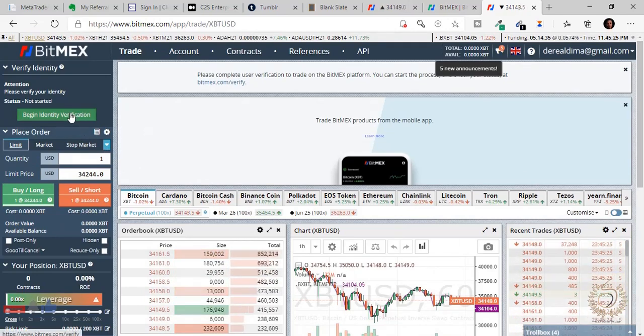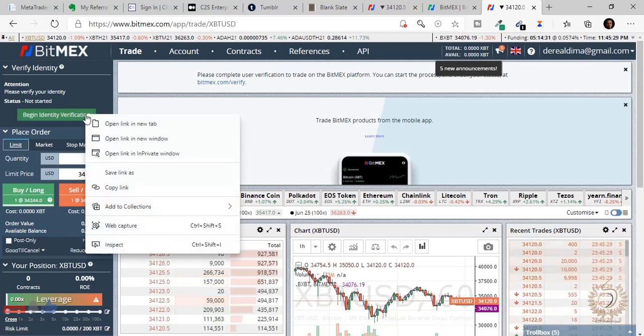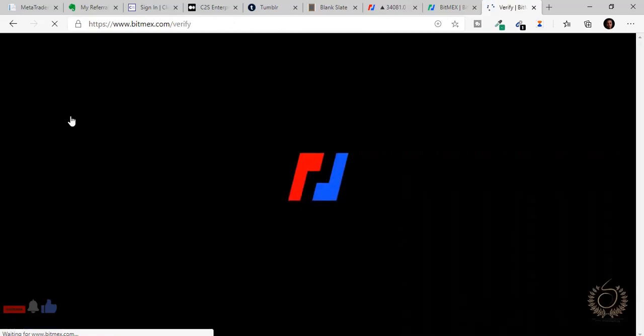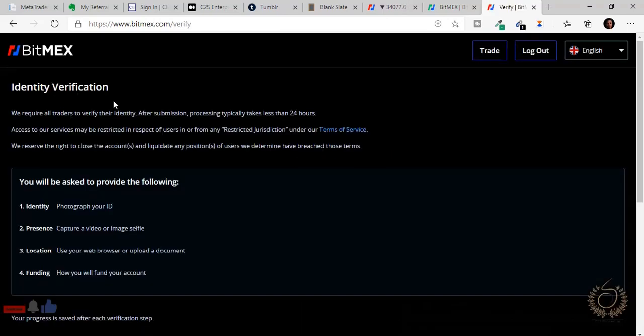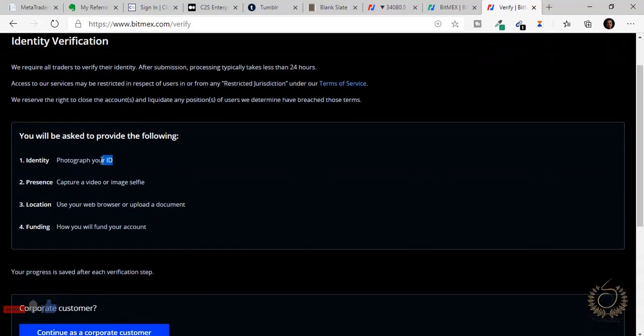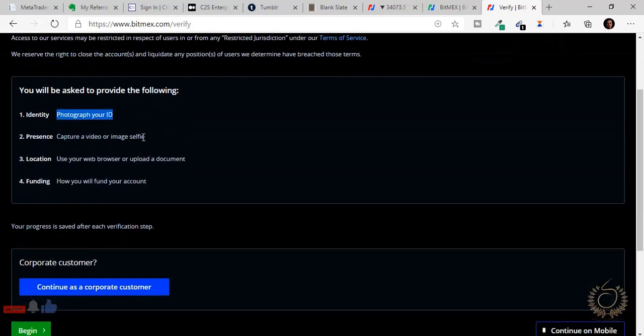Before we get on with it, the first thing you need to do is to verify your identity. Very important. You can't trade if you don't do this. So you click this. Okay, let's try to do that on the platform. Now it's going to ask you to submit documents, a photograph of your ID. You're going to take a selfie, capture a video or image selfie, and then upload your verification of residence, that's your location. You could use your web browser, or you could upload a document. I suggest you upload a document.